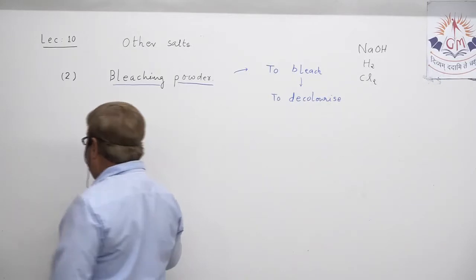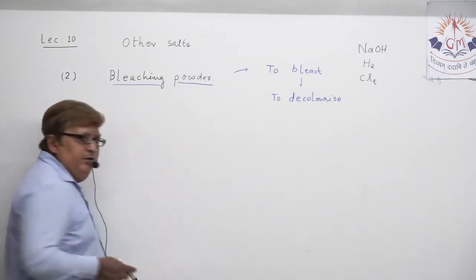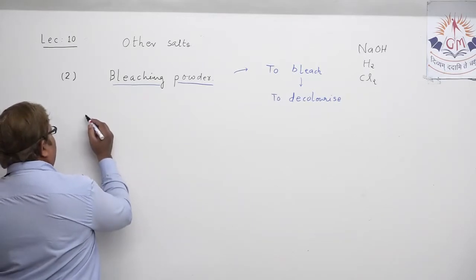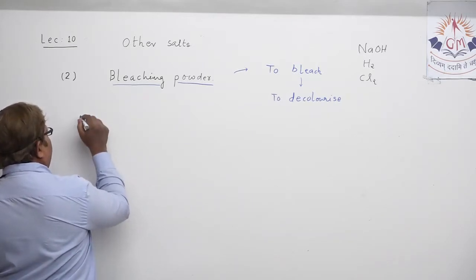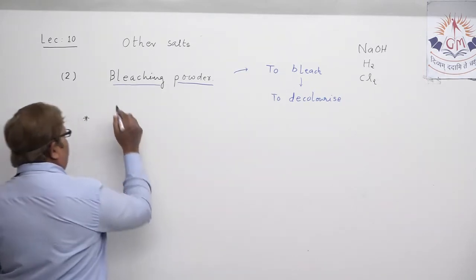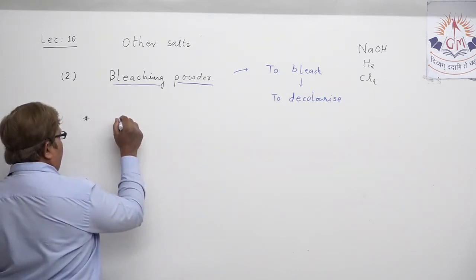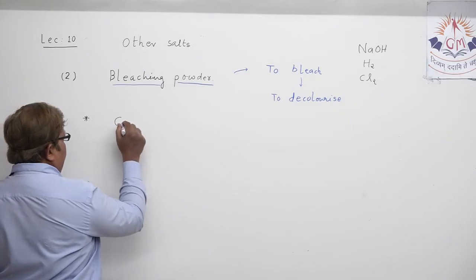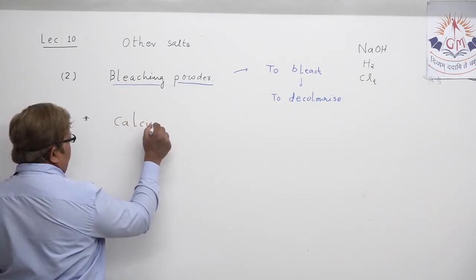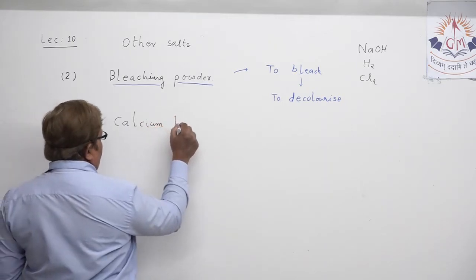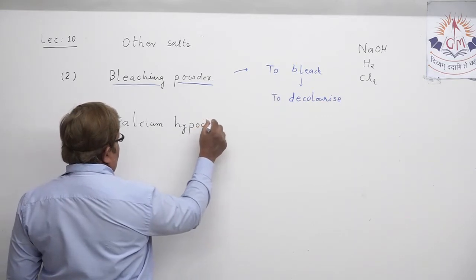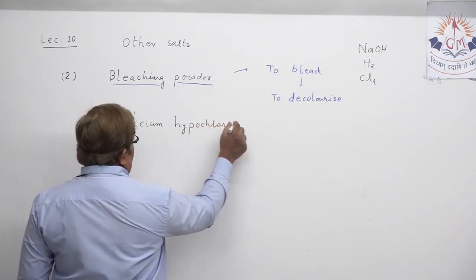Before we understand the production of bleaching powder, first you must know the formula of bleaching powder, and I also want to mention its name. Let me write its chemical name first. It is calcium hypochlorite.